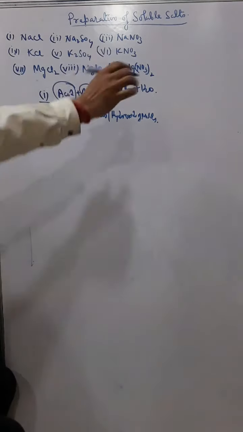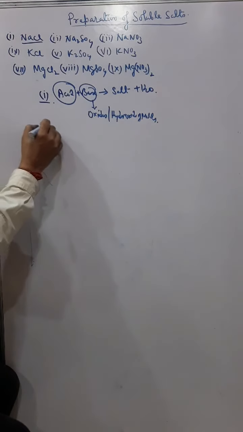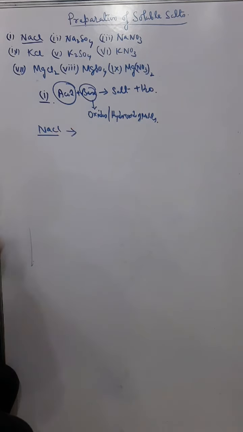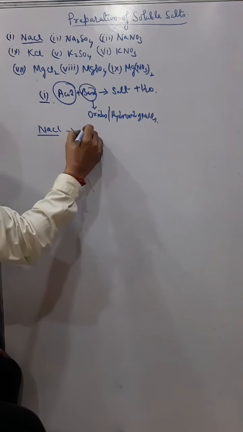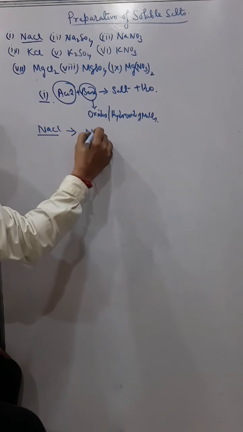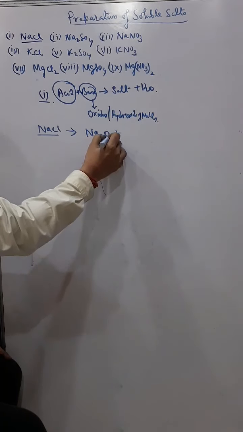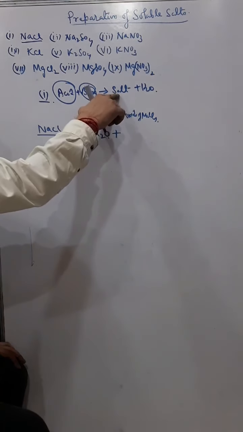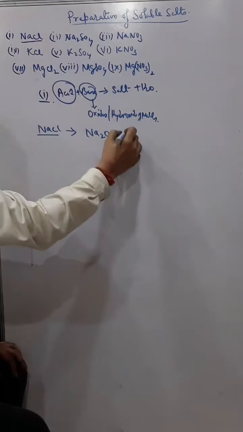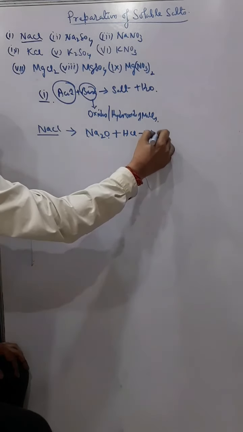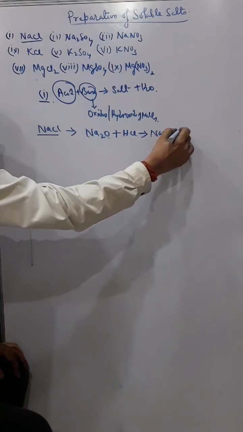So for preparing NaCl, we can use a base such as sodium oxide, and since we require a chloride salt, I will use HCl, and we will get salt and water, so we get NaCl plus H2O.